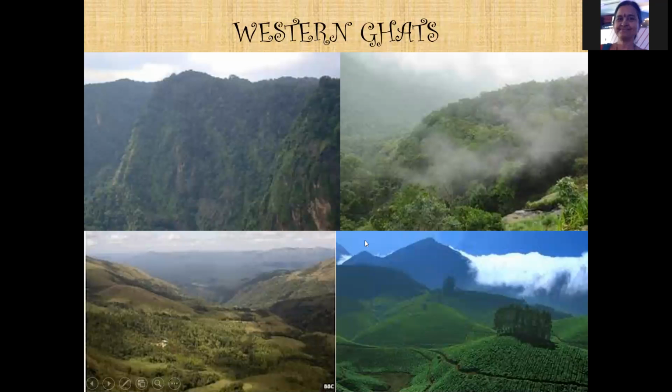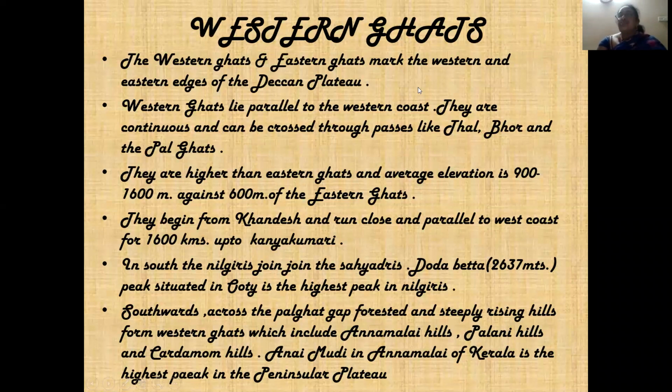Okay. So coming to the next important part we talk about in the Deccan Plateau, the Western Ghats. These are all called the Western Ghats. The Deccan Plateau is flanked by two ranges, the Western Ghats on the west and the Eastern Ghats on the east. These are another important prominent feature of the Deccan Plateau. The Western Ghats and the Eastern Ghats mark the western and the eastern edges of the Deccan Plateau. Western Ghats lie parallel to the western coast.